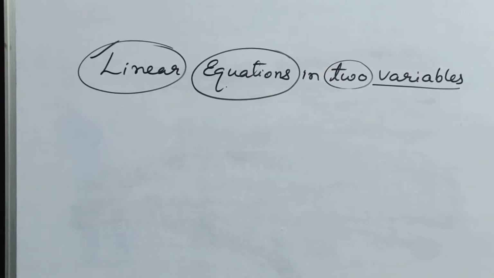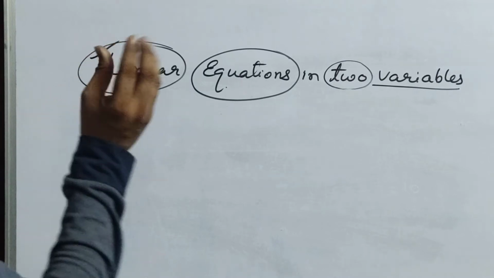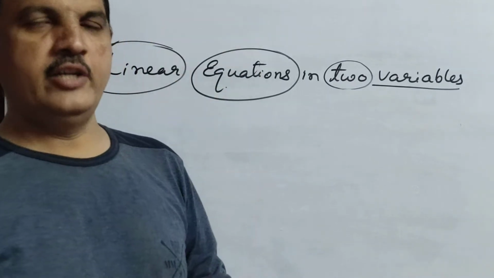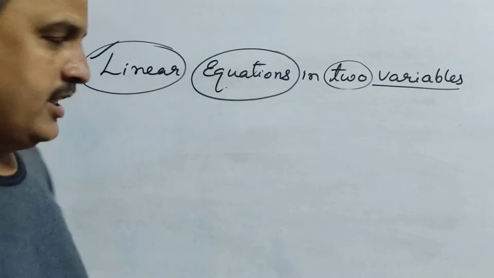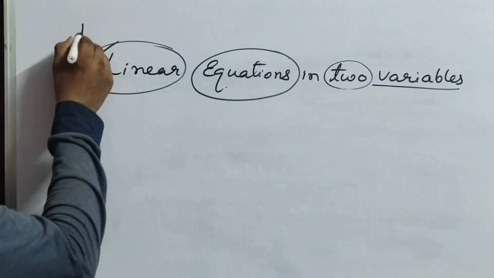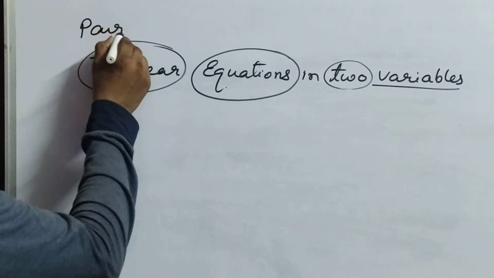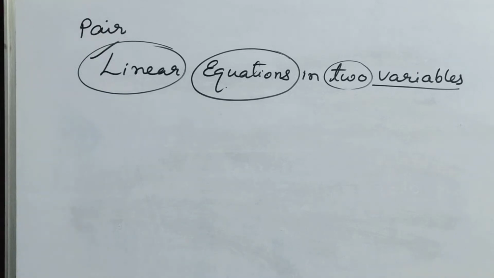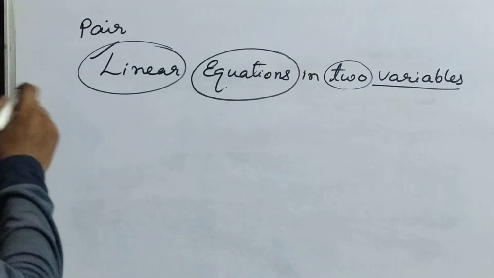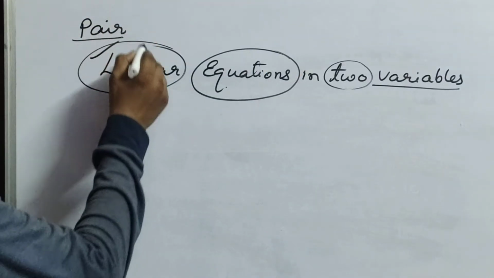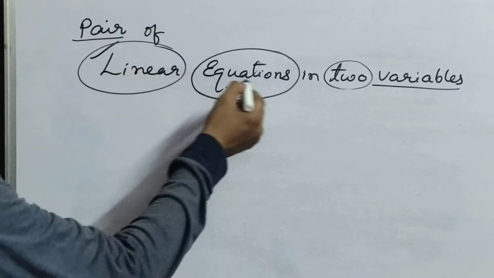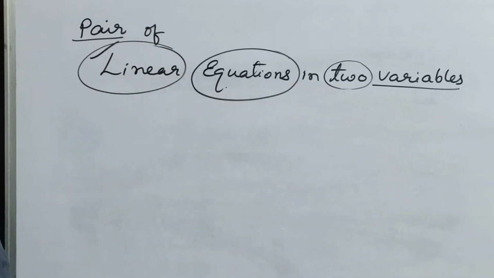Now, here I am adding one more word. Can anyone tell what word I am going to add here? See here. Pair. Pair means what? Two. Like a pair of socks, a pair of shoes, like that. That means pair of linear equations in two variables.